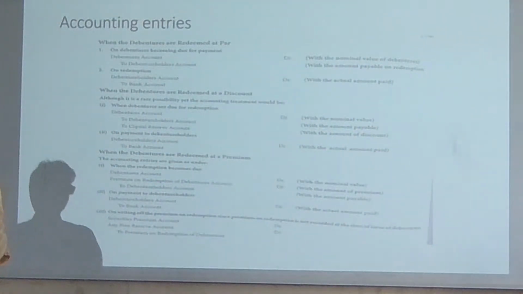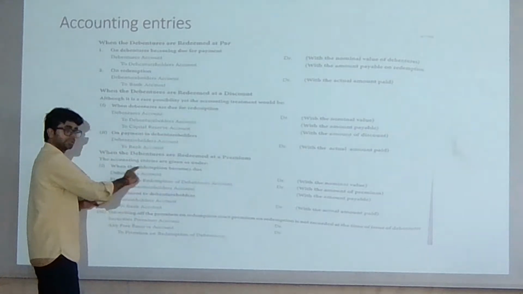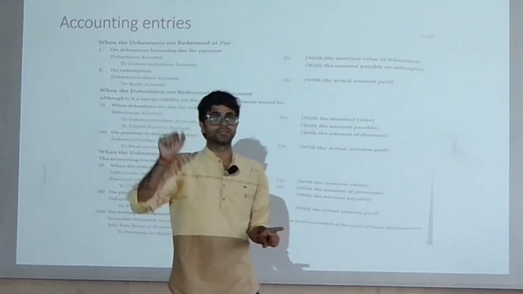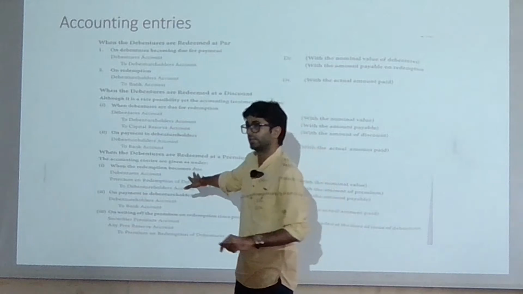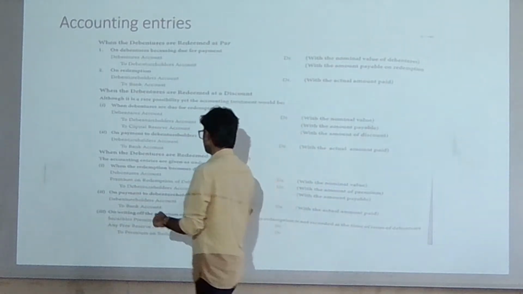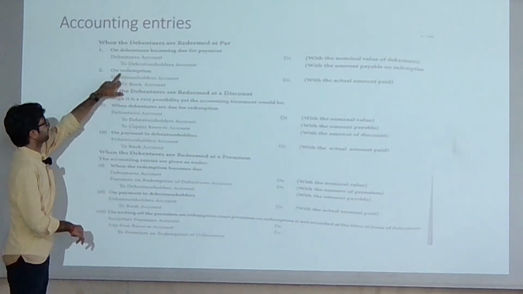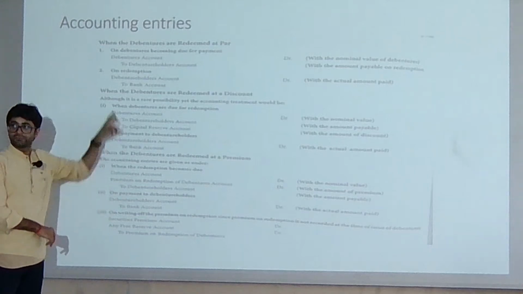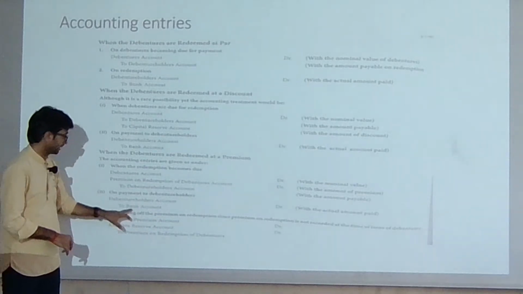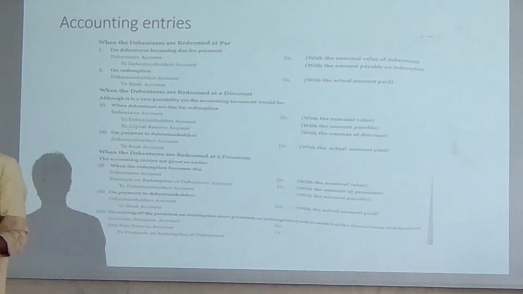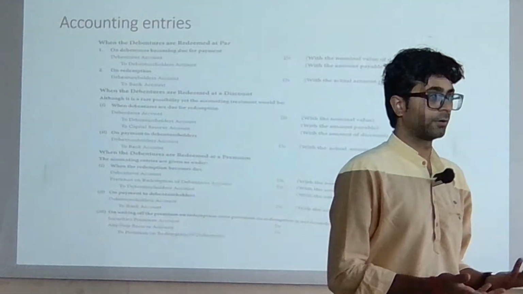ये आपको पता क्या होता है exactly? जब आप out of capital करते हो at the end of the maturity payment, this will be write off हो जाता है, automatically आप remove कर देते हो. Either you are going to transfer to the reserves. So this premium, basically you are going to utilize for the redemption of reserve account here to debentures account. Done. And after that, on payment of the debentures account, same entry we are going to repeat again and again. See, for the discount, for the par, and here on payment to the debentures account and to the bank account here. Bank account, it is your assets account जो आपका credit हो जाएगा when you are going to reduce that amount of money from your bank, right?